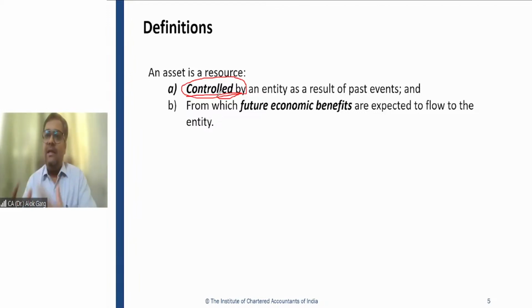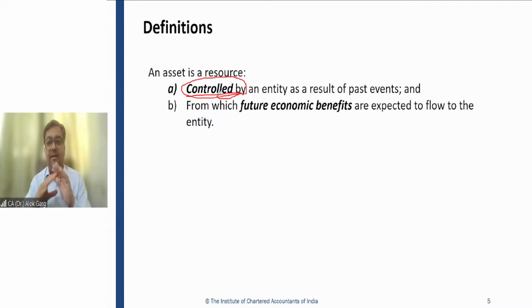So in property, plant and equipment, or a physical or tangible asset, possession may be possible. But in case of an intangible asset, which you cannot hold, cannot see, cannot touch, possession may not be possible. So in case of an intangible asset, probably the control comes through the contractual right.